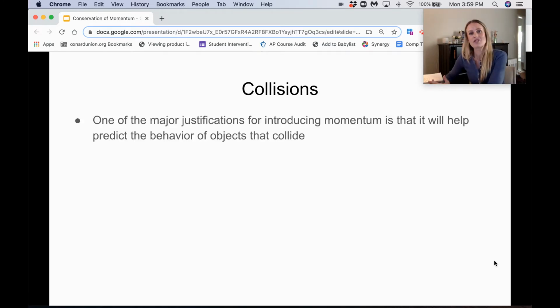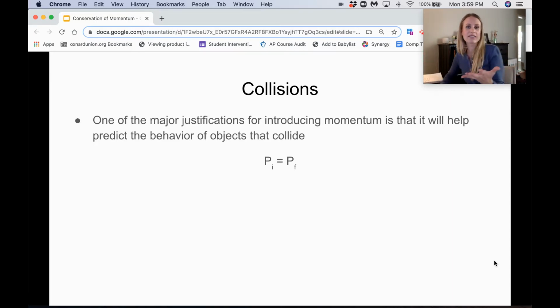One of the major justifications for introducing momentum is that it's going to help us predict the behavior of objects that collide. When we have two objects that are colliding, we call those two objects the system itself. When they collide, those forces are internal to the system. Since there are no external forces, the law of conservation of momentum says that momentum is conserved.